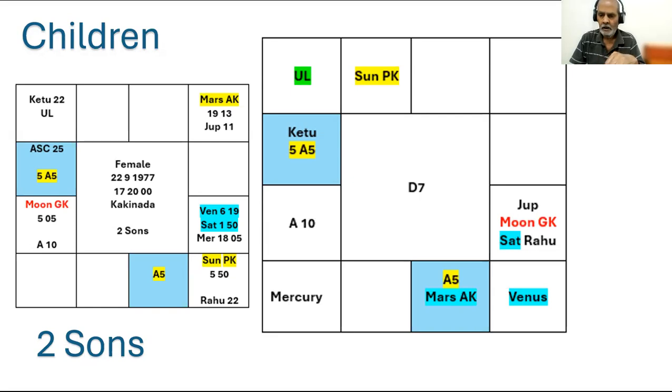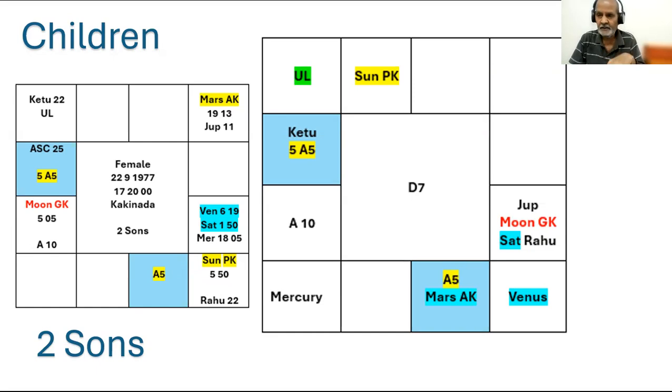Then, not Amatyakaraka. Okay. A10. 10th from A10 is A5. 10th from A10 means equally powerful as A10. A10 is Capricorn. 10th from A10 is A5. A5 is aspected by Saturn, Lord of A10. And A5 is together with the 10th from A10. Then what more? It is aspected by A5 and K2.